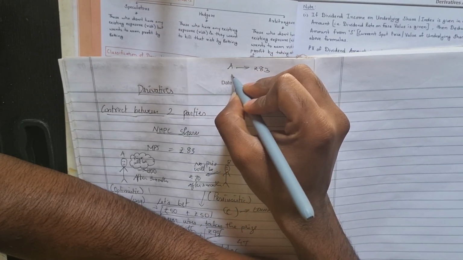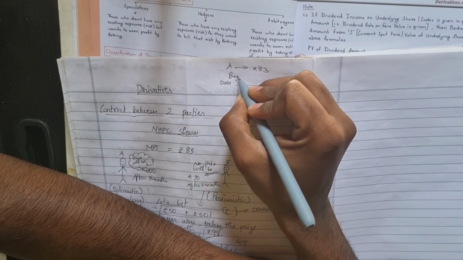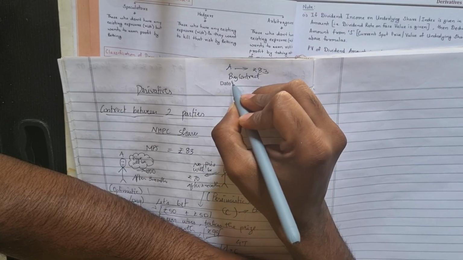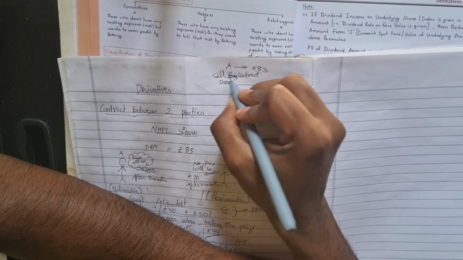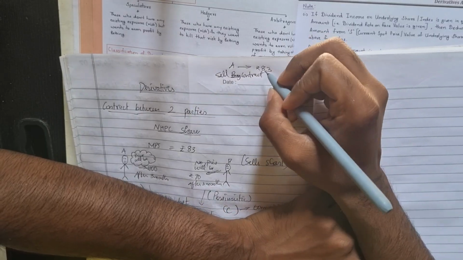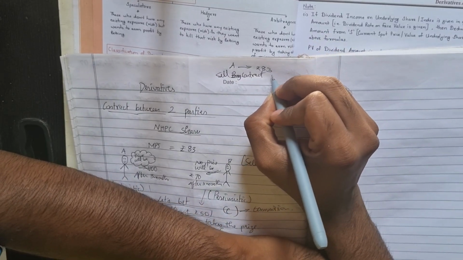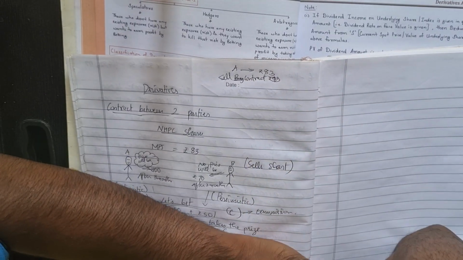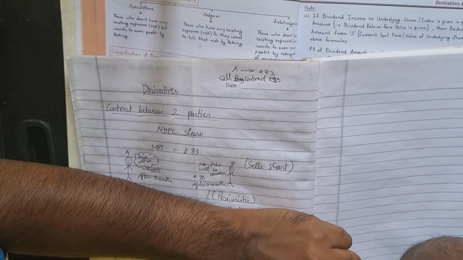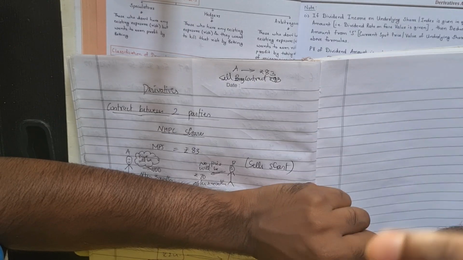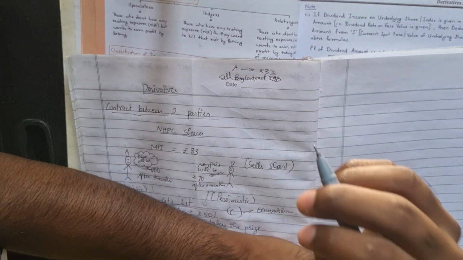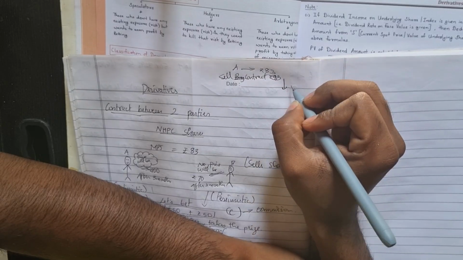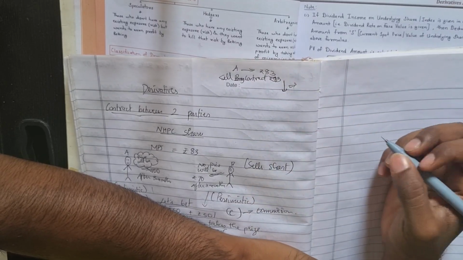So what he does is he buys a future contract. Actually, it is sell. He sells a future contract, which means he takes a short position in the share, let's suppose at 83. Now in future, if the price goes down, by having a sell contract, a short contract, he will earn profit. When the price goes down, he earns profit, right?